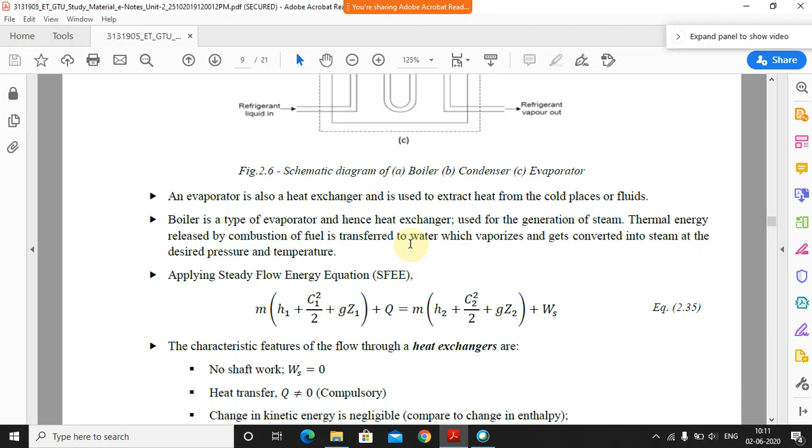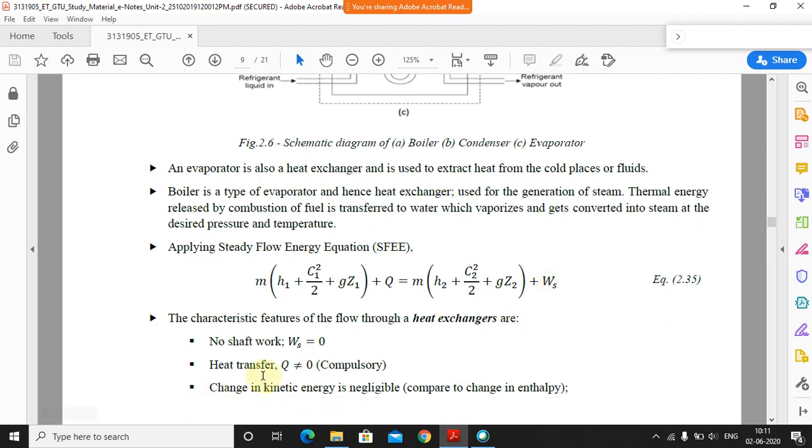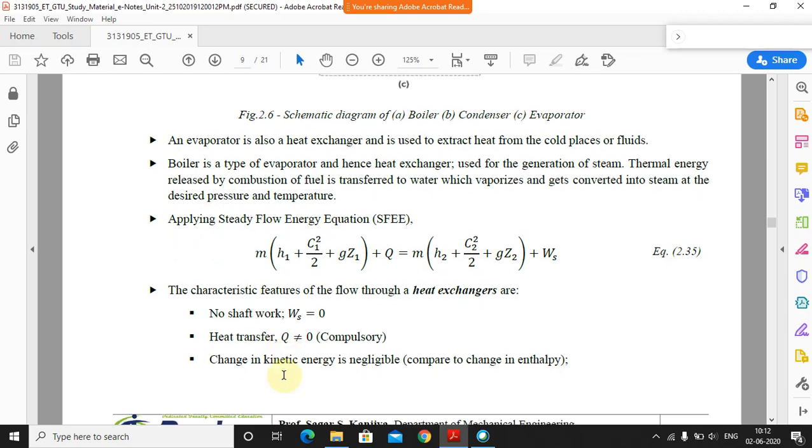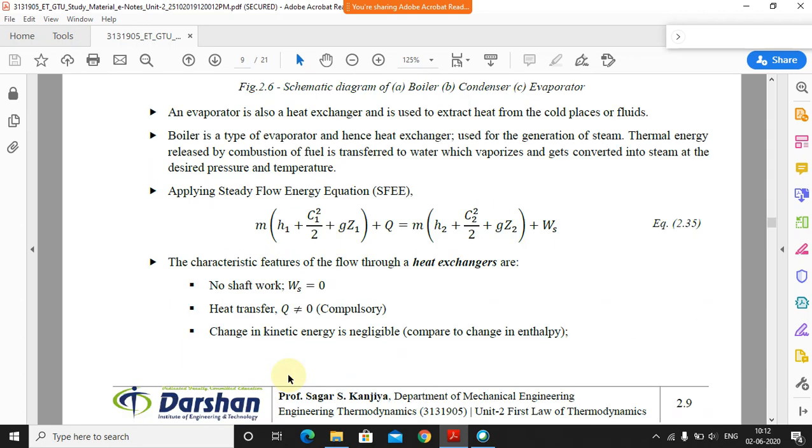Okay, so basically the WS will be 0. Have you understood why WS is 0? Because there is no shaft involved in that, so the work done is 0. The q is not equal to 0, because we have already mentioned that there is a transfer of heat between the two fluids, and just because of that the heat transfer won't be 0 over there.